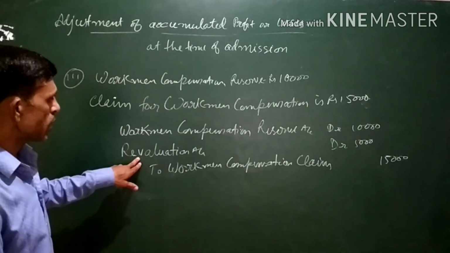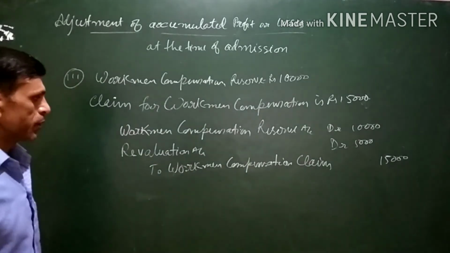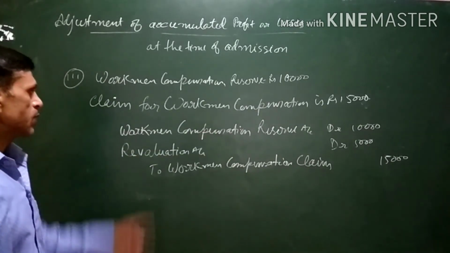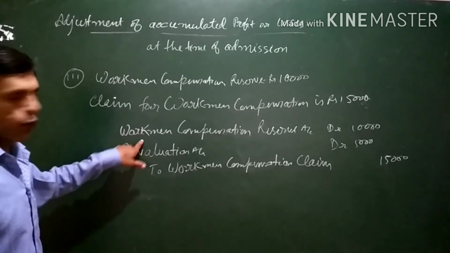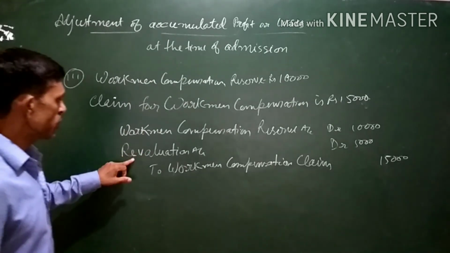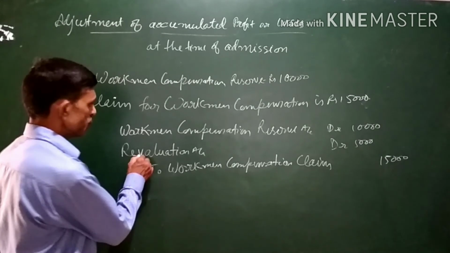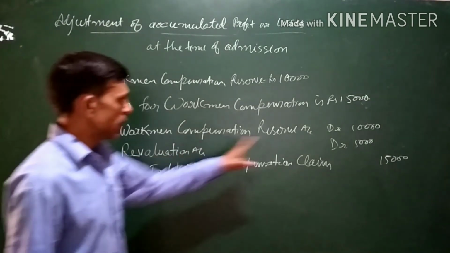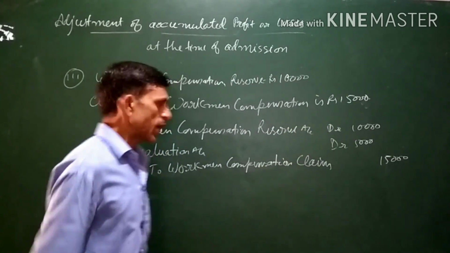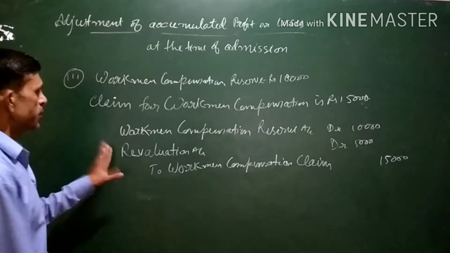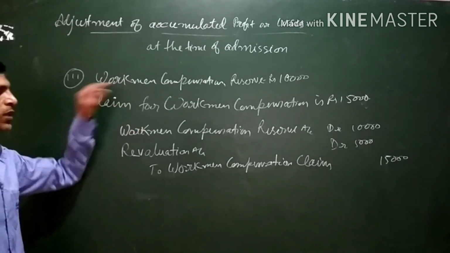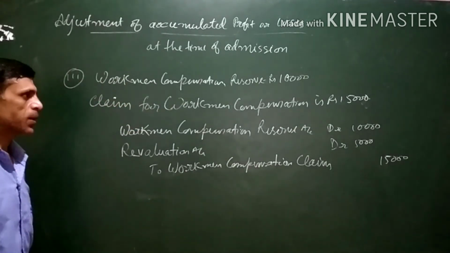There is an extra amount which we have to pay. This 5,000 is a loss for us because we have to pay more than what is available for payment. So for these expenses and losses we have to debit one more account, that is the revaluation account, with rupees 5,000. This is the entry when the claim for workman compensation is more than the reserve which is available.